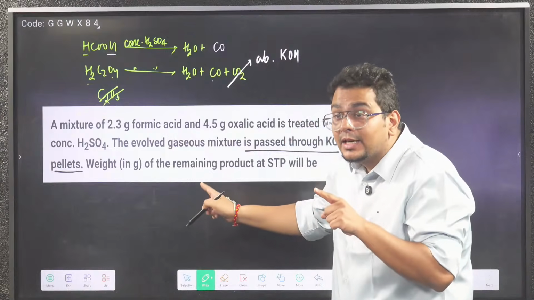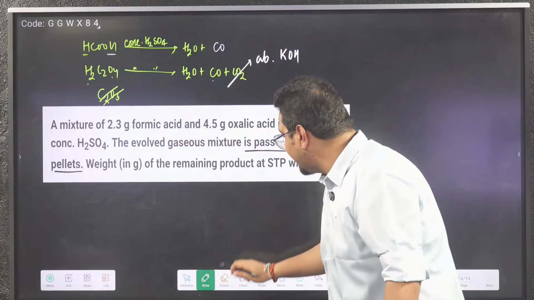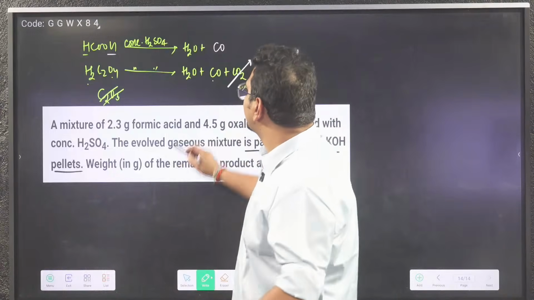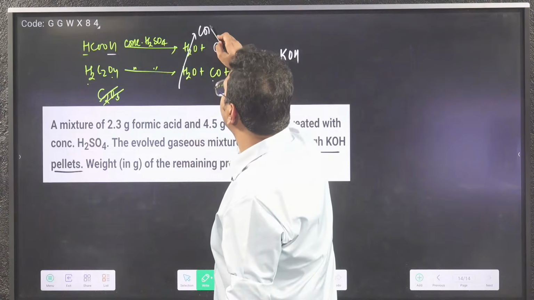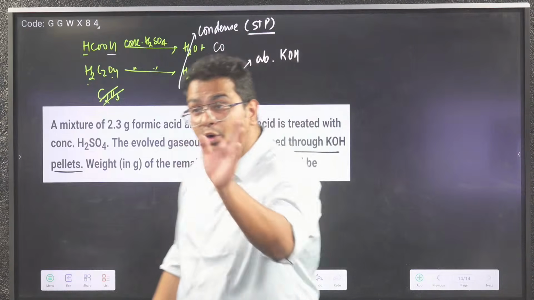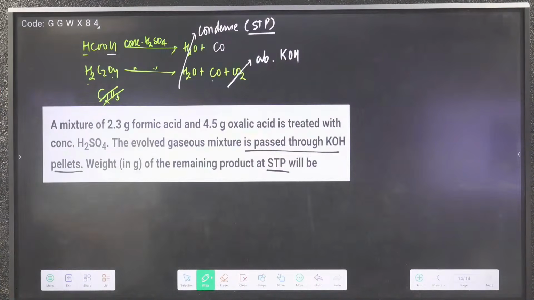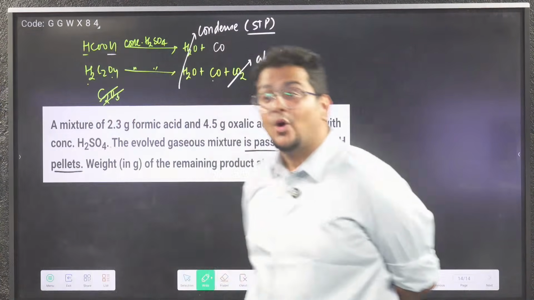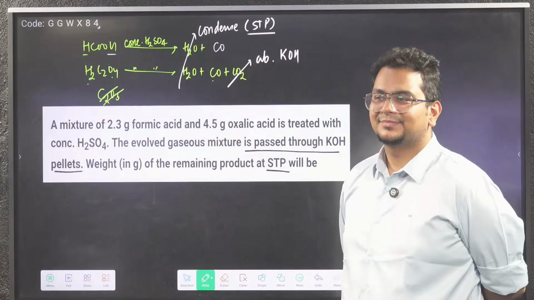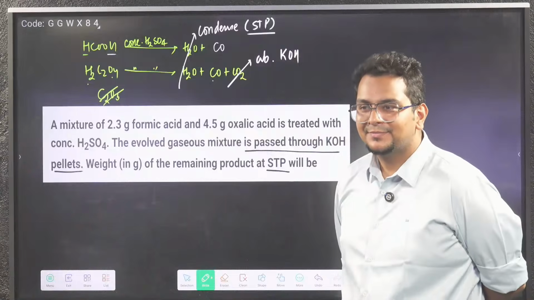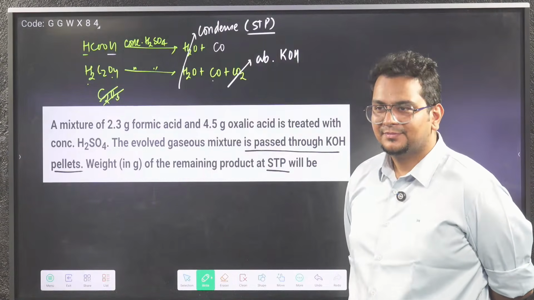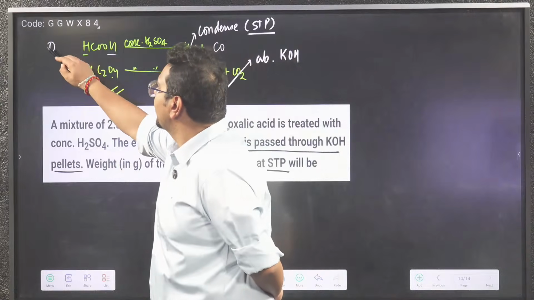Then the remaining product at STP. STP means 0 degrees Celsius. So from the gaseous mixture, do you agree the water vapor will condense? At STP, water vapor will be condensed. Now tell me what is left. So only CO. Done? Can you try this question today?